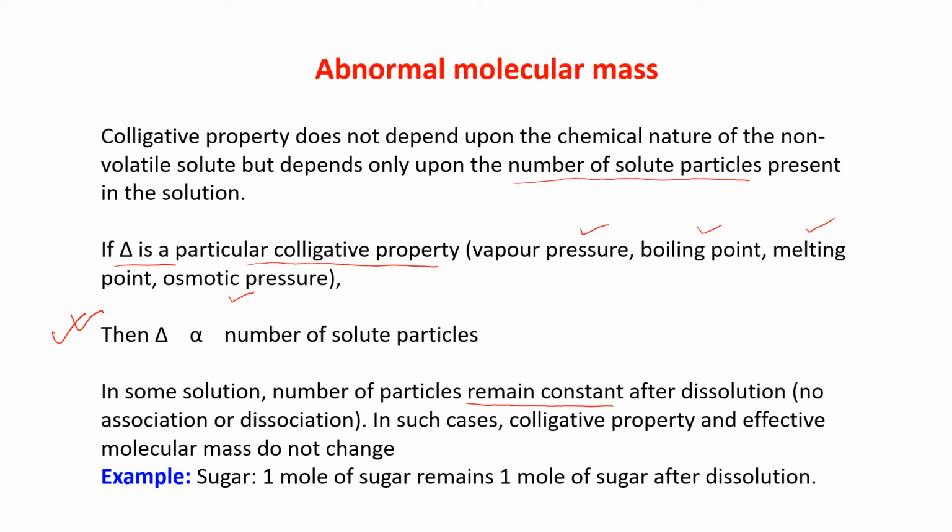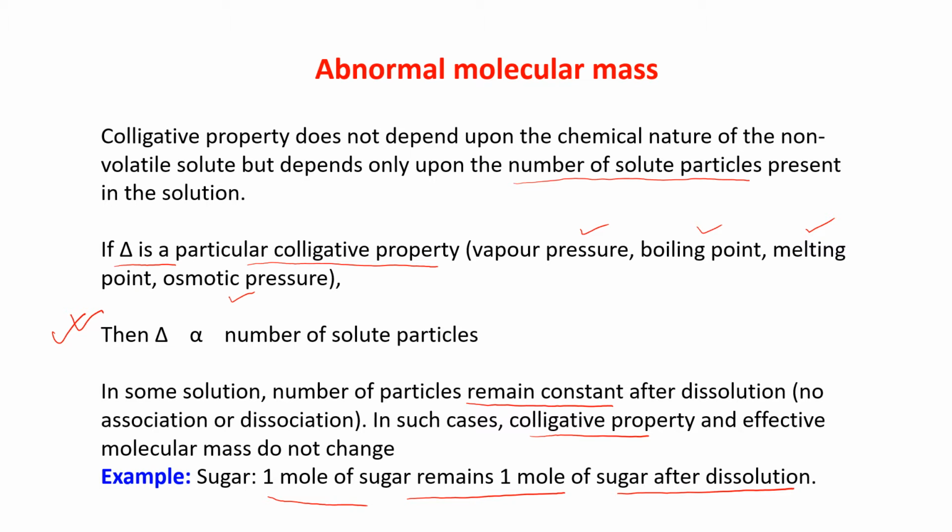In such cases, the colligative property and effective molecular mass do not change. Am I clear? An example of such a solution is sugar. 1 mole of sugar remains 1 mole of sugar after dissolution.